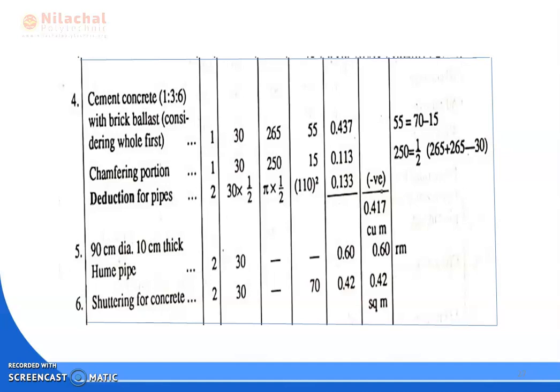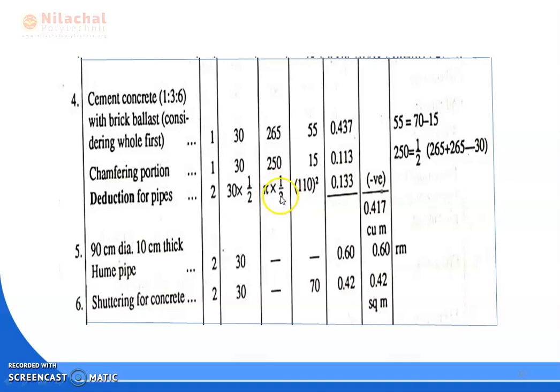But here the pipe, on the half portion, the cement concrete is provided. So we cannot consider the whole area of the pipe. We consider here the half of pi by 4 into d square. Okay, pi by 4 into d square. By mistake, 2 was typed here.